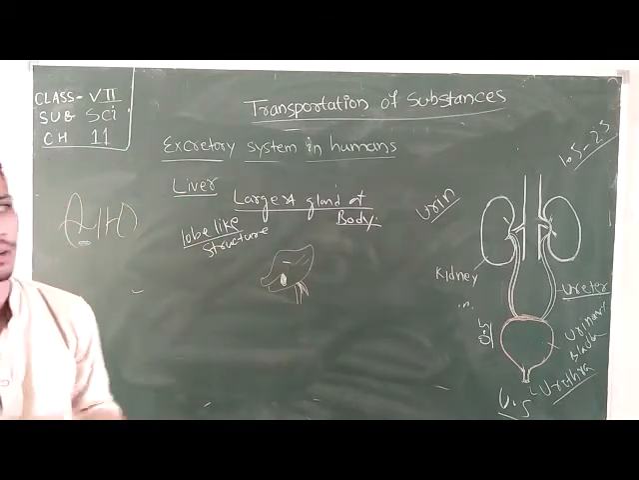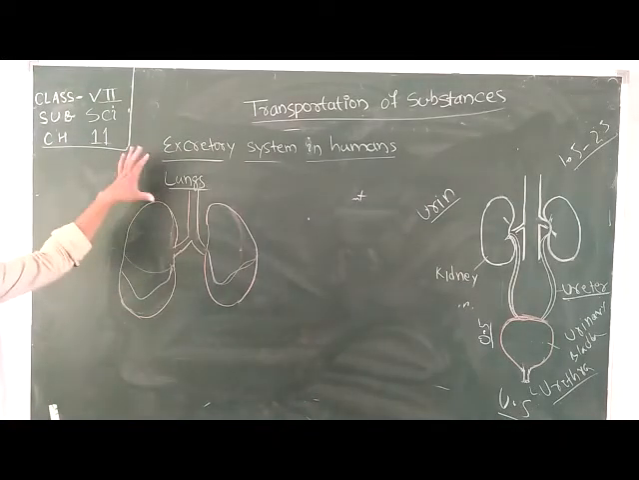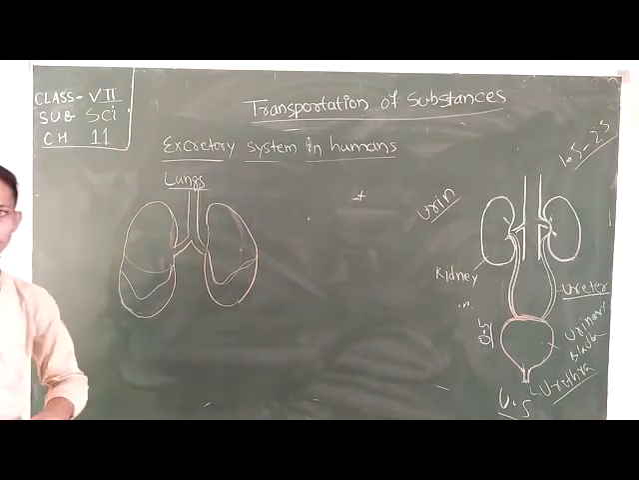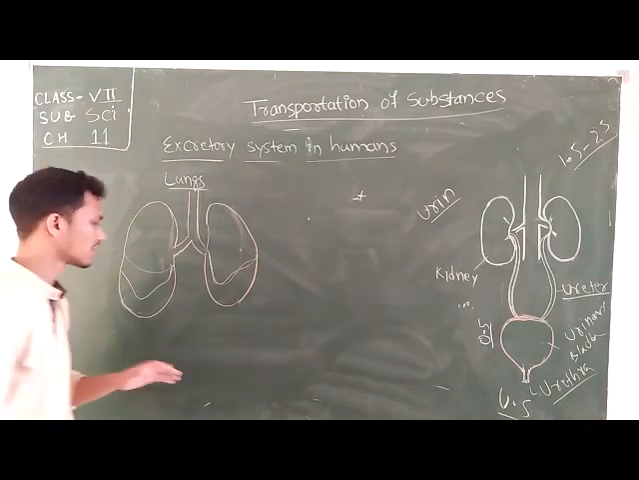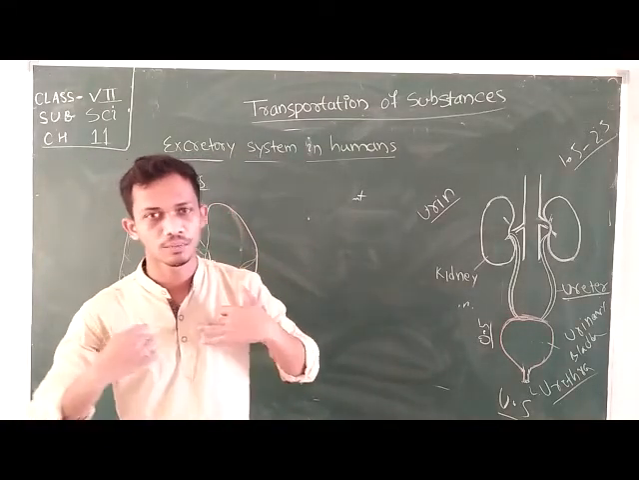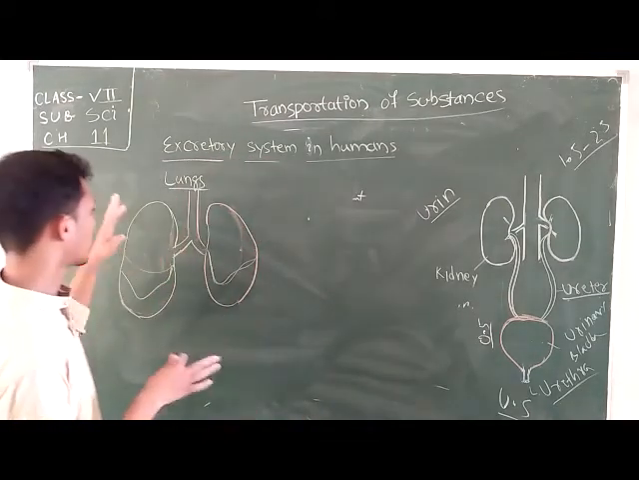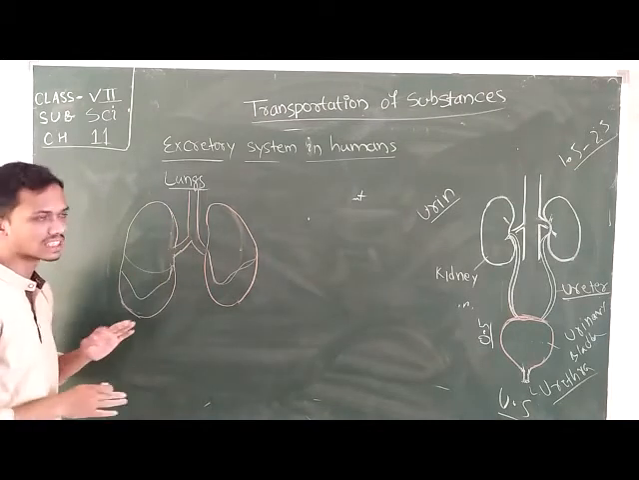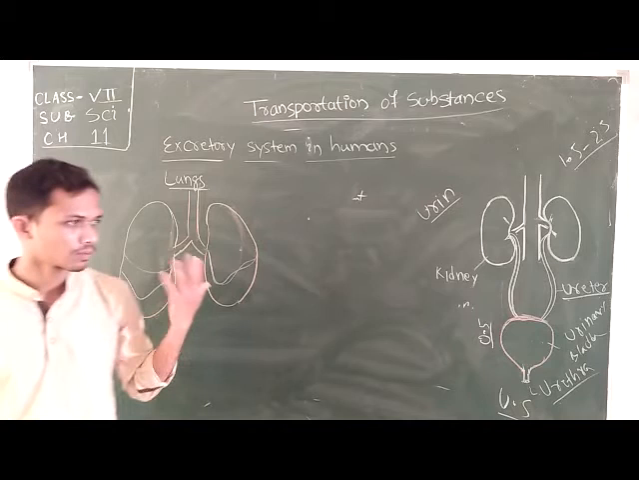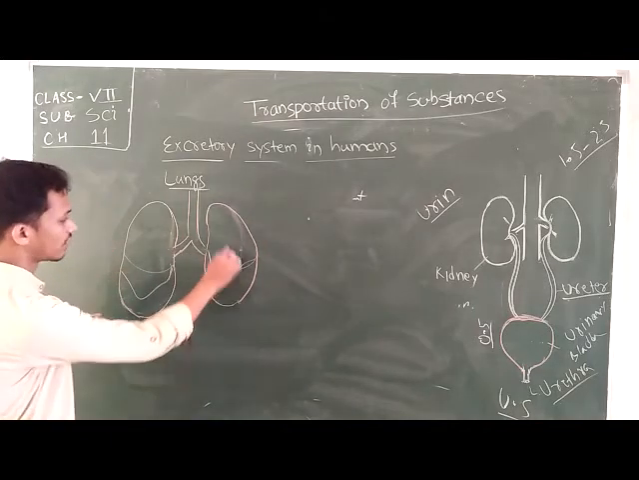Now come to our next topic, that is your lungs. Okay, students, let's discuss the next excretory organ, that is your lungs. Where are the lungs present? The lungs are present in our thoracic cavity, inside our chest. In human beings, there are two lungs, and the lung which is present on your left side is quite smaller, that is divided into two lobes.